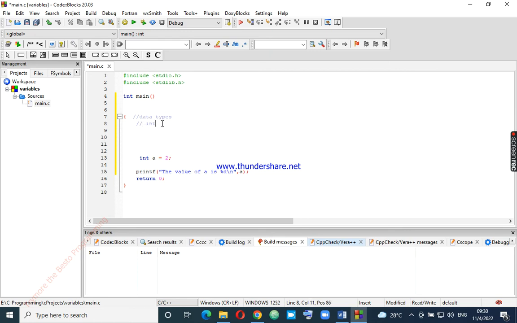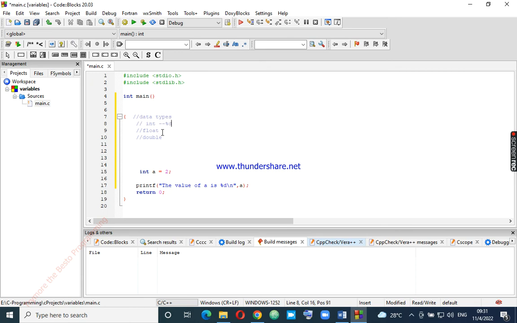This is int, this is float, and this one we do have double. These are very much important data types. To recognize an integer, we use %d.